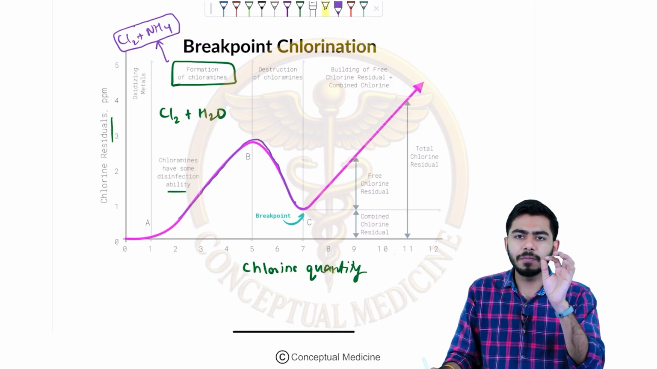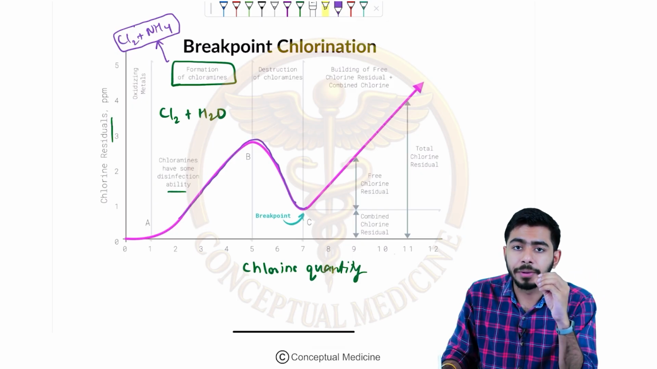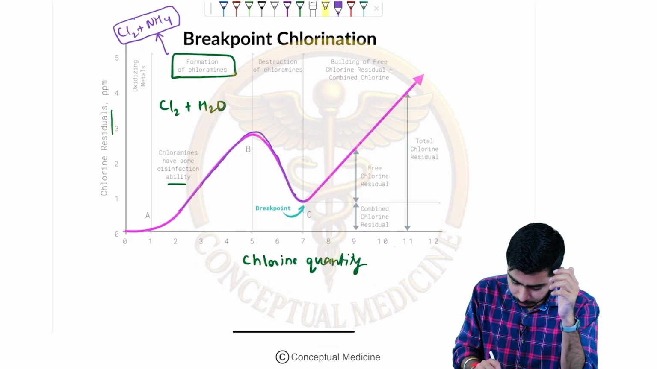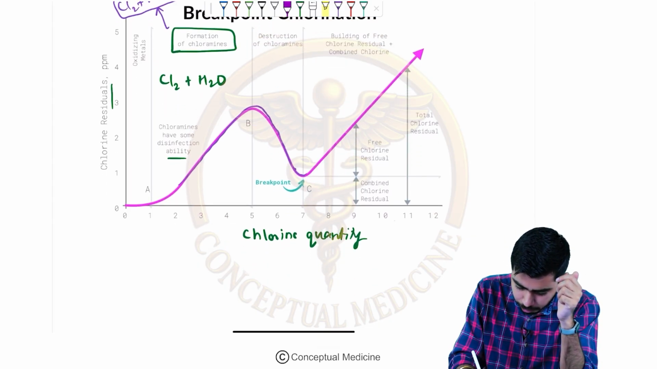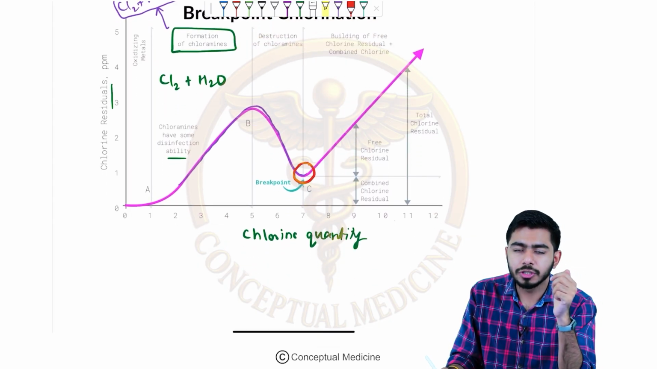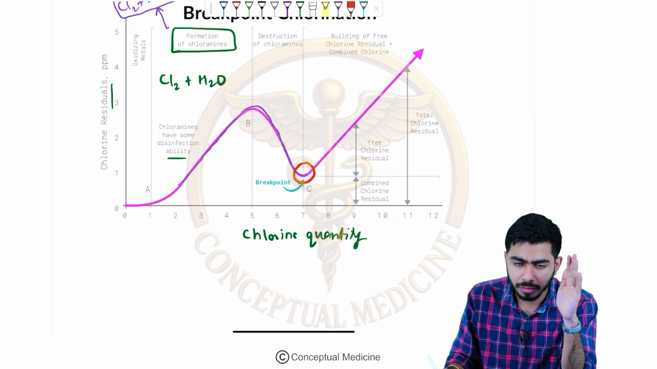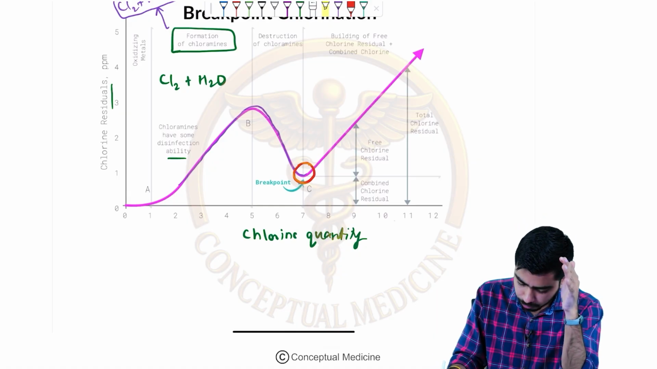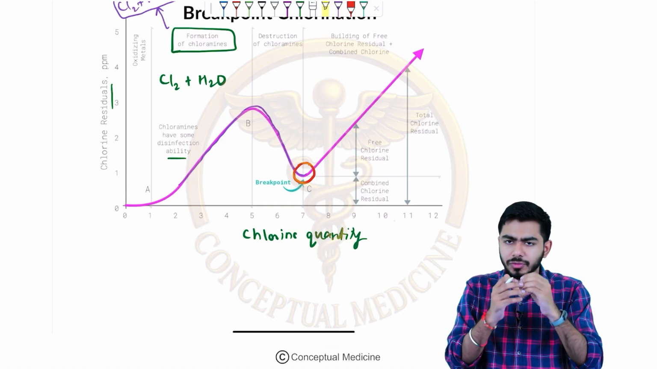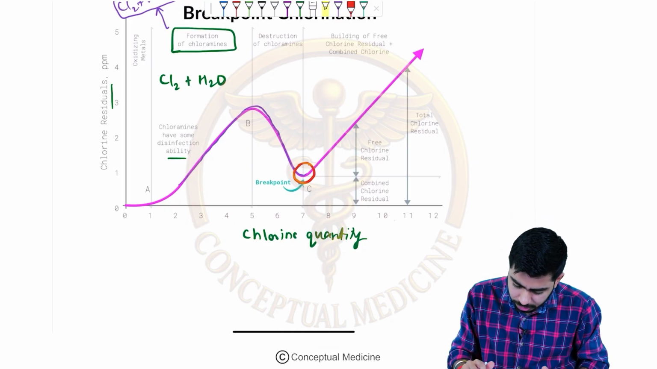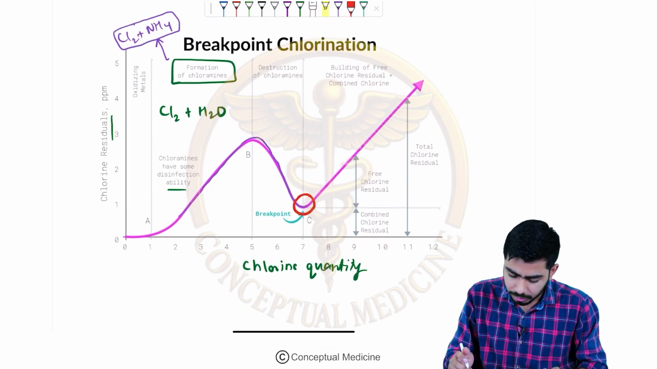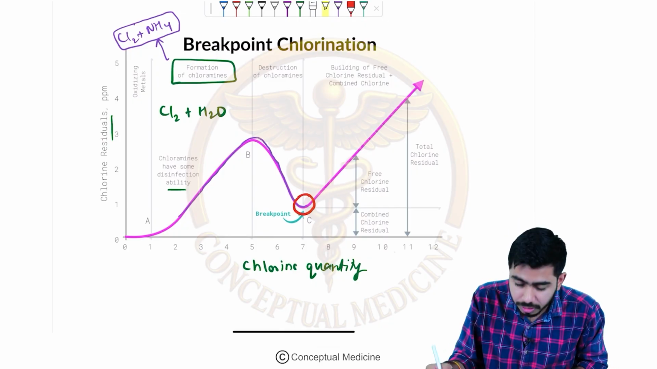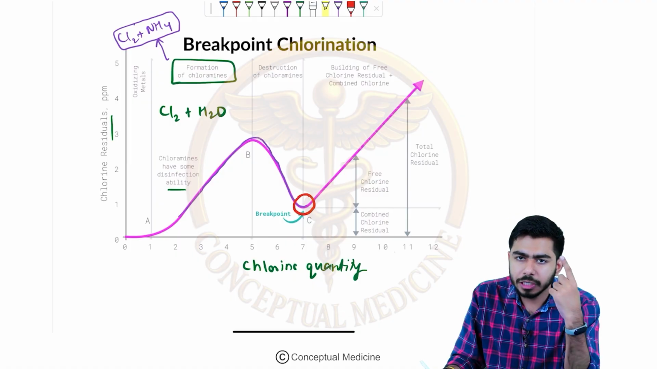And then a very important phenomenon comes, which is called the breakpoint of chlorination, right? At this point, this is the breakpoint of chlorination. At the breakpoint, the destruction of the chloramine is happening. After the destruction of the chloramine, the breakpoint comes, and once the breakpoint comes, there will be the formation of free residual chlorine.